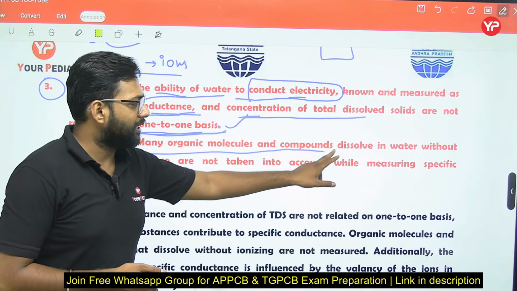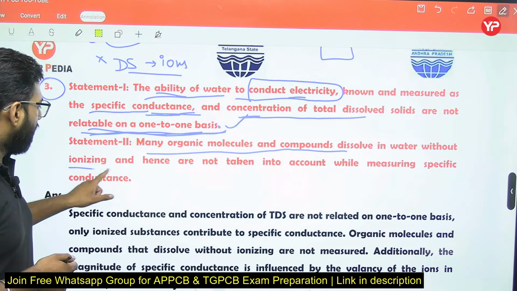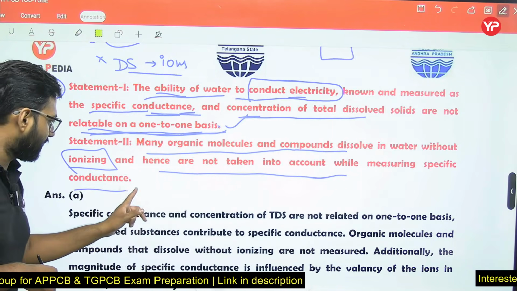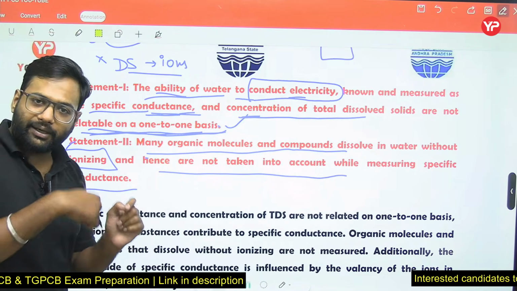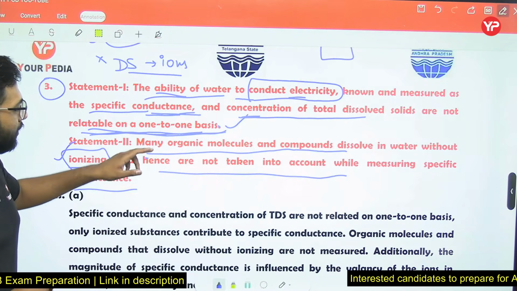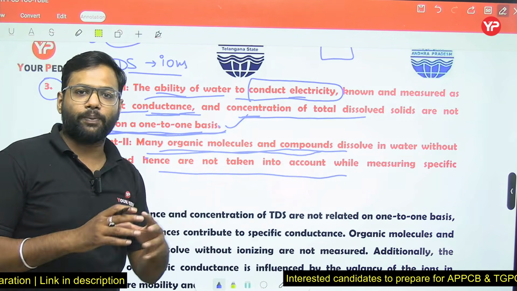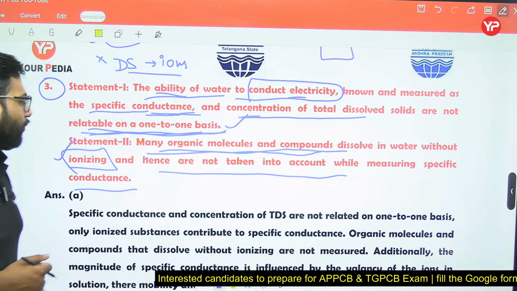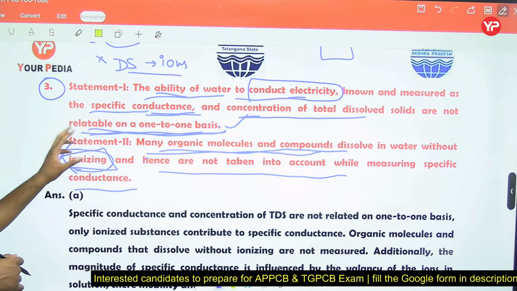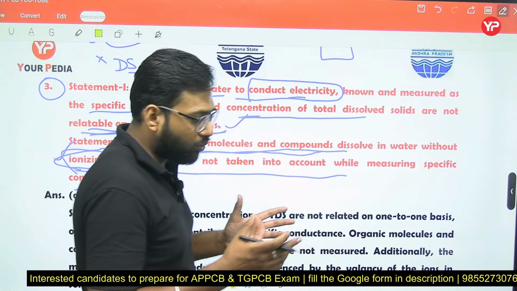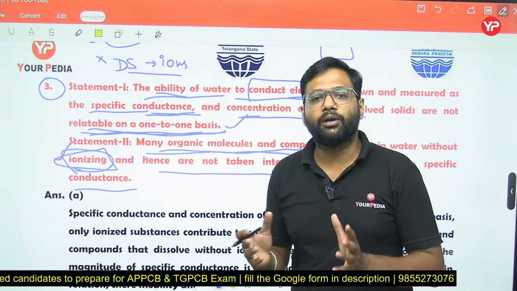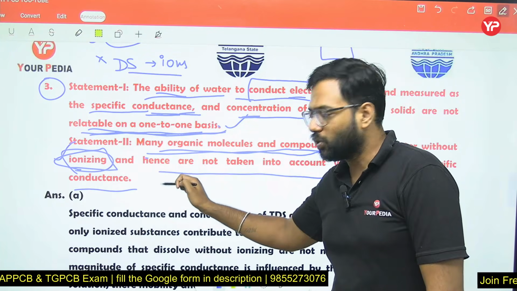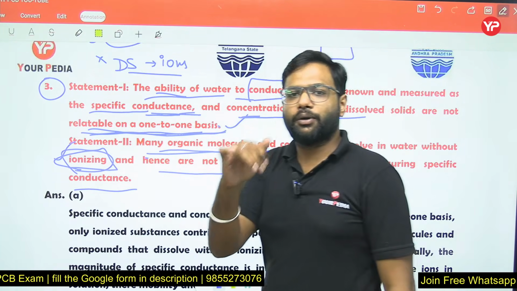Many organic molecules and compounds dissolve in the water without ionizing and hence are not taken into account while measuring the specific conductance. So this statement 2 is correctly explaining statement 1. As I told you, some substances are not present in ionic forms, for example some organic molecules and compounds that dissolve in the water without ionizing. So they are not in ionic forms, but they are dissolved solids. That's why they are not relatable on a one-to-one basis. Statement number 1 is true, statement number 2 is also true, and statement number 2 is correctly explaining statement number 1.